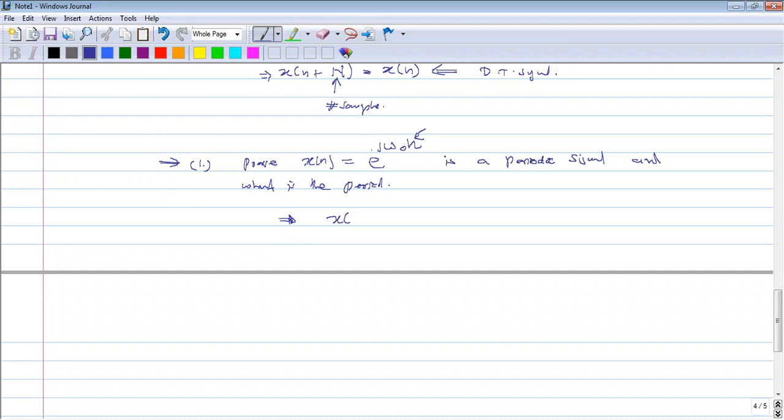So you have to apply this condition to be periodic. For the signal to be periodic, we have this condition: xn plus capital N should be equal to xn. So try to apply this condition and try to find this N. Can you just try it and tell me what is the N?